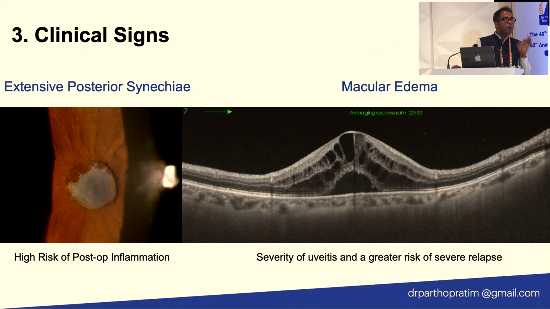The third one, beware of two clinical signs. One is extensive posterior synechiae. These are the patients with high risk of postoperative inflammation, including CME. And second is macular edema. So if there is a history of macular edema, it can have a severe post-op inflammation and can have greater risk of macular damage also.